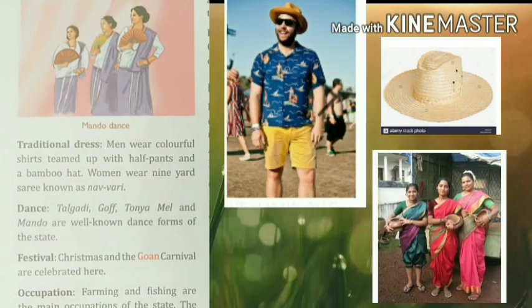Here men wear colorful shirts teamed up with half pants and a bamboo hat.